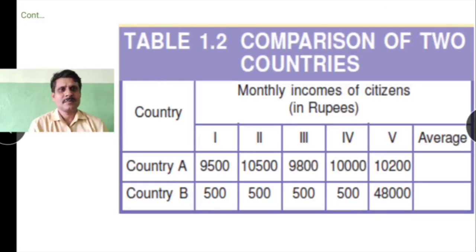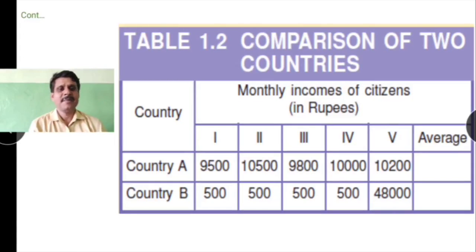Children, you are seeing here there are two countries, country A and country B. There are 5 persons each, and in country A, the first person is getting 9,500 rupees. It is the monthly income of the citizens in these countries. The second gets 10,500 rupees, the third person is getting 9,800 rupees, the fourth person is getting 10,000 and the fifth one 10,200 rupees.